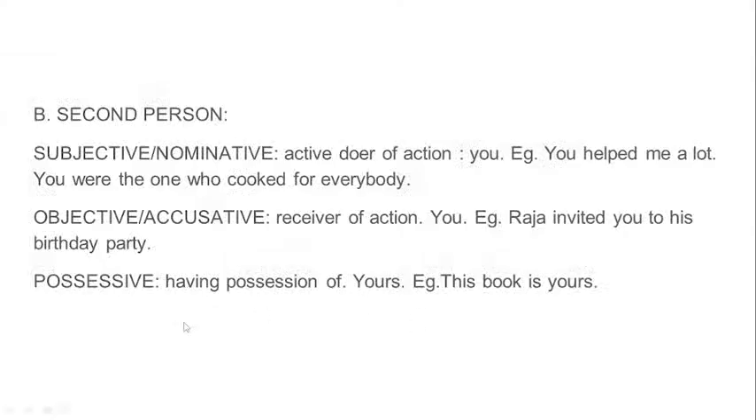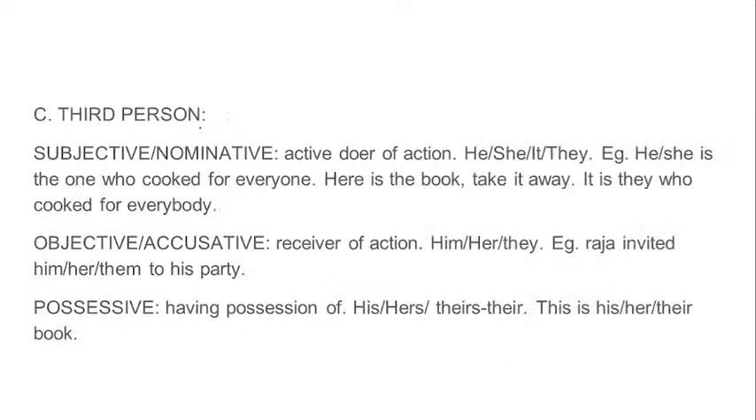Okay, if you want me to use the pen and mark it, you, both same for subjective and objective. Possessive, yours. Here in third person, he, she, they are the doer of the action. Objective case, the one who receives: him, her, them. They does not change in these, only him, he, she, her.